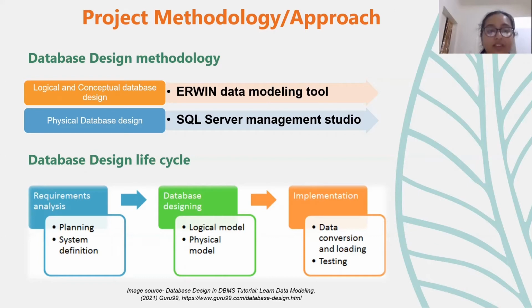So we started with requirement analysis to understand the client requirements, then we could decide the scope. We created our data model and SQL Server database as the logical and physical database design, then loaded the data into Power BI for visualization. In the next slide,